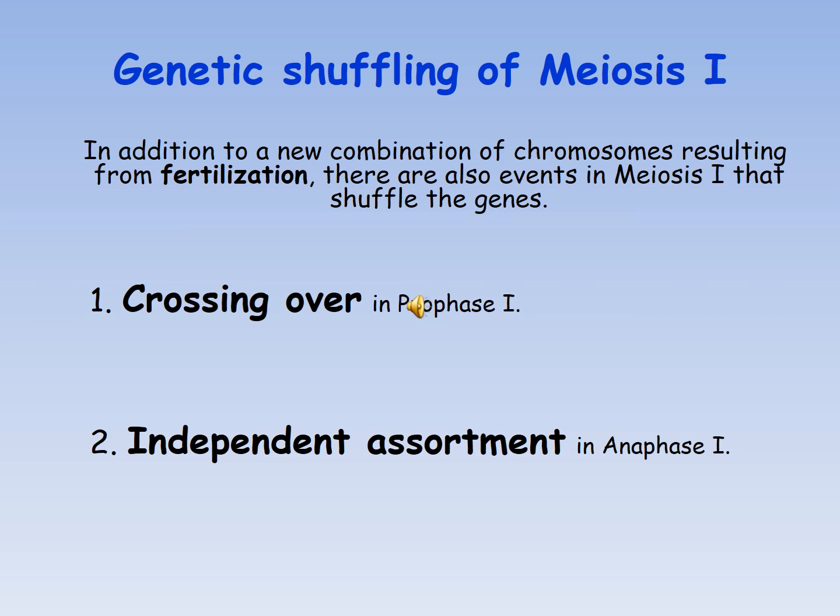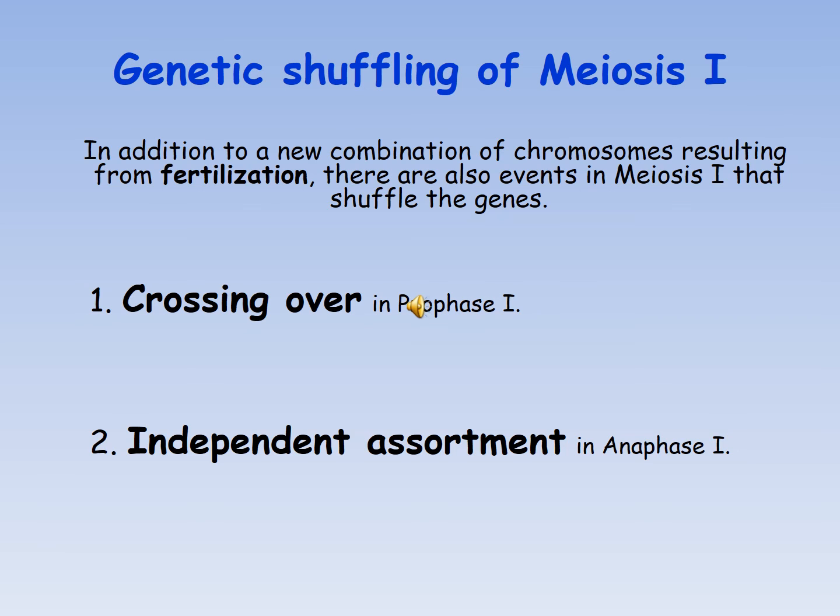Other ways of genetic variation are crossing over, which occurs during prophase 1, and independent assortment in metaphase 1. These both events are quite important because crossing over is also a random event each time. So different types of segments will be exchanged between homologous chromosomes.